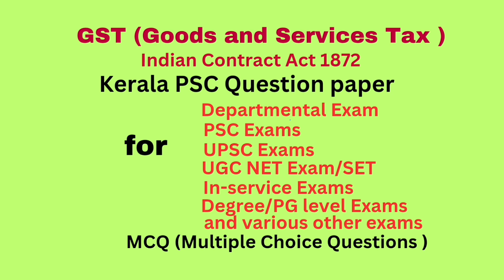Question number 15. Value of supply of goods or services where consideration is not wholly in money, the value of supply shall be dash. Answer: market value. Question number 16. Every registered person before commencement of movement of goods or consignment value exceeding 50,000 rupees has to furnish information relating to the said goods in form GST dash. Answer: EWB 01.